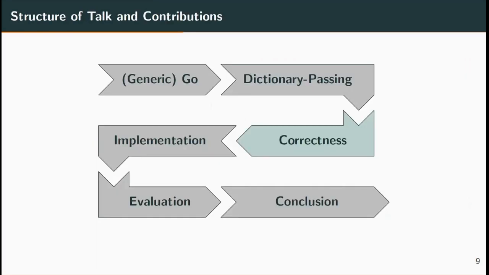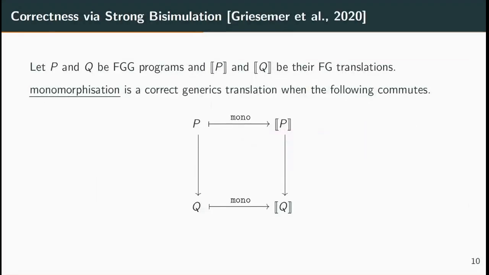Once we have the dictionary passing translation, the first question is, how do we know it's correct? An initial approach to try is using the standard strong bisimulation equivalence. This was the approach taken in the previous paper to show the correctness of monomorphisation. A translation mapping, i.e. mono, from P to the map of P, forms a strong simulation when, for each transition that the source program can make to a state Q, there exists some state in the target language such that the map of P reduces to it and it is the translation of Q. That is, each step in the source program is simulated by a step in the target program.